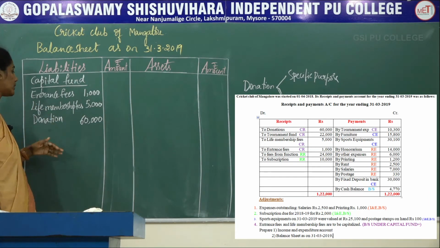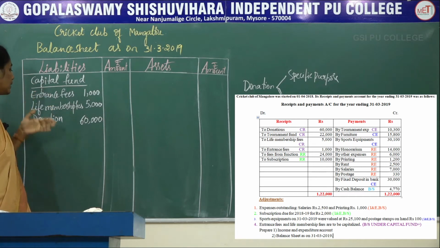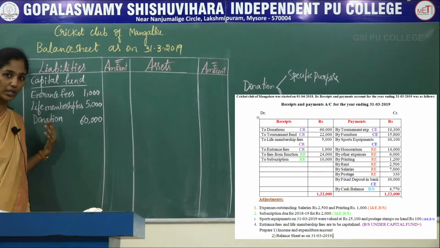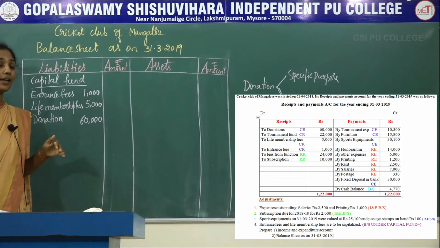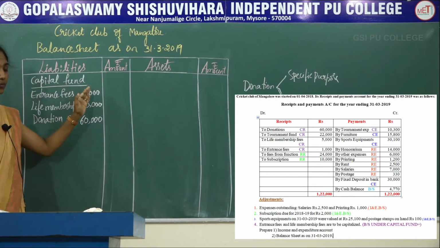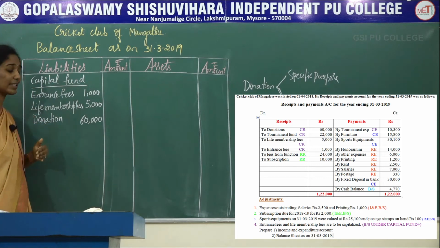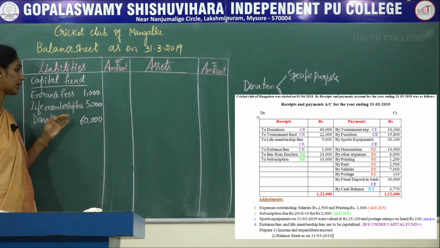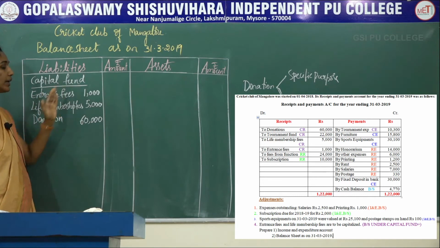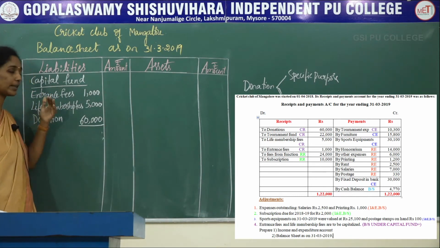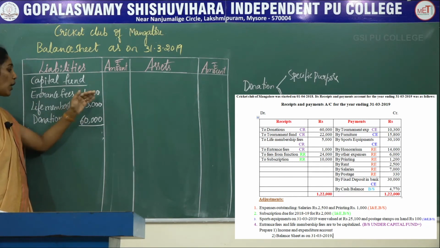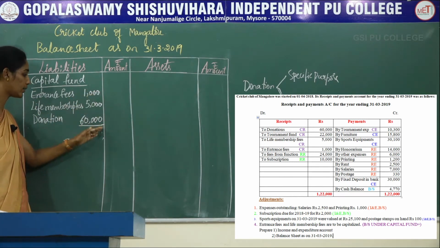Usually capital fund consists of capitalized entrance fees, life membership fees or donation, which is already clearly mentioned in your problem. That's why we are recording these items under the capital fund. After recording all the capitalized items under the capital fund, next you have to total all the items together.